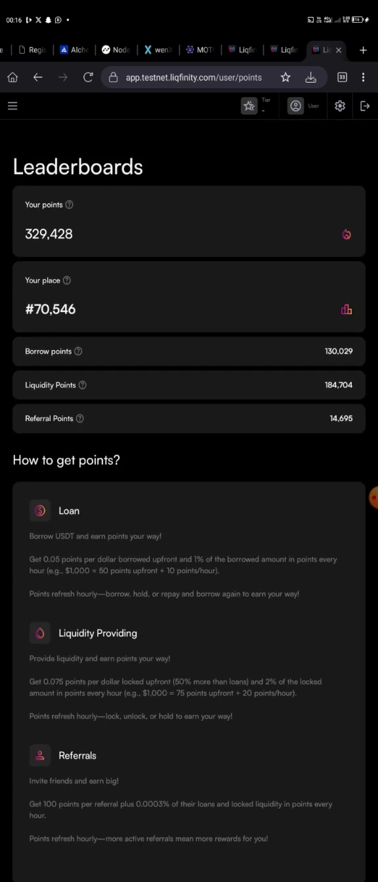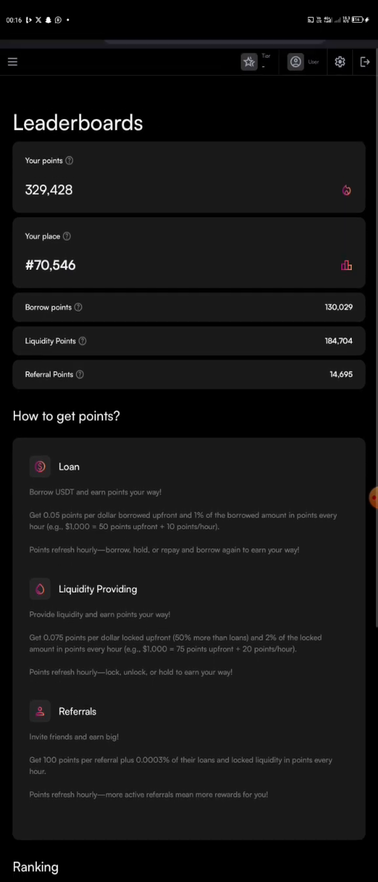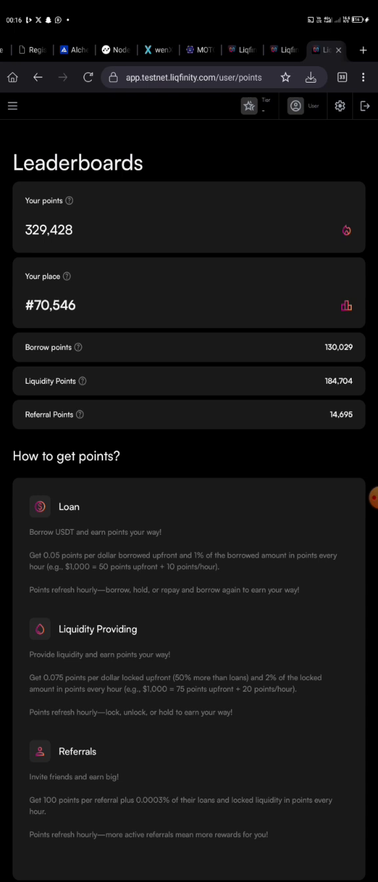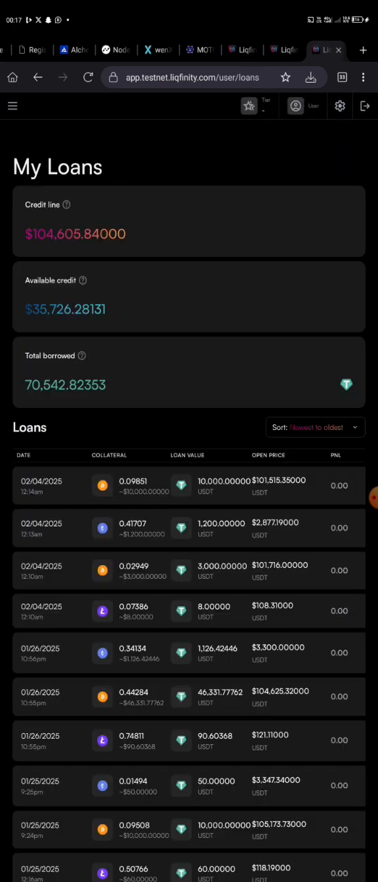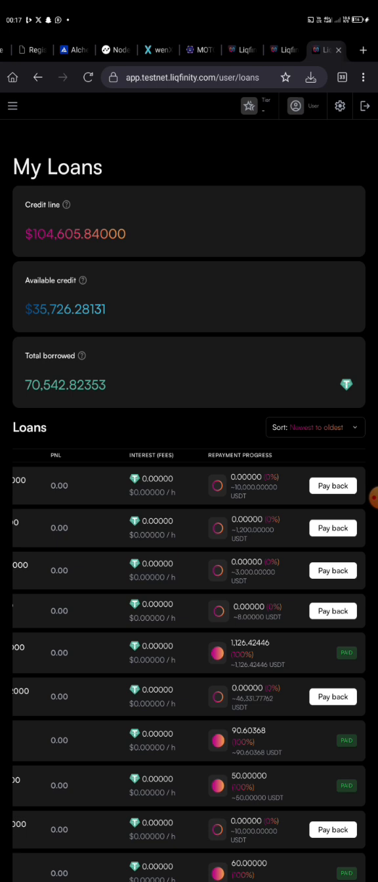Now I'm going to let you guys know something. The more you hold on your borrow and the more you hold on your liquidity, the more your points increase. Now, I actually held, let me see if it's able to show here. I don't know if the date is going to reflect here.